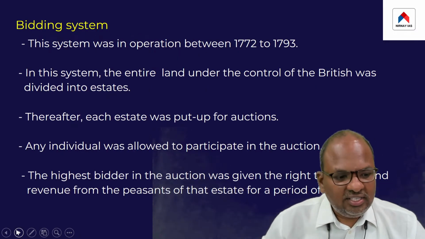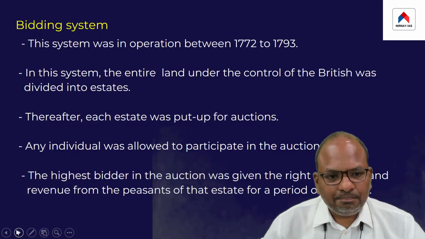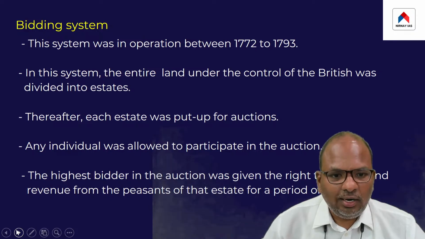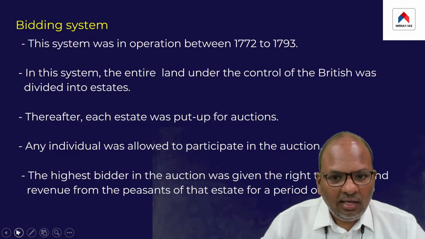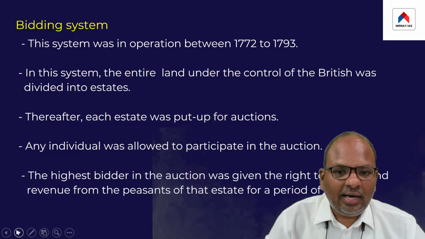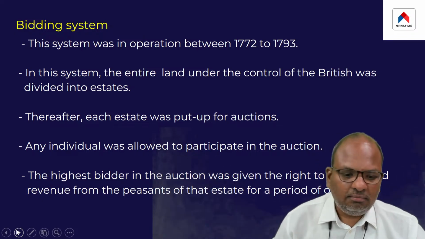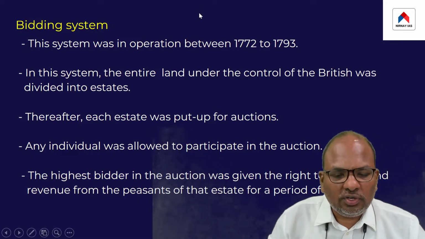So the point is, immediately after becoming the territorial power in Bengal, the British started collecting land revenue directly from the peasants of Bengal. Let me repeat this point once again.